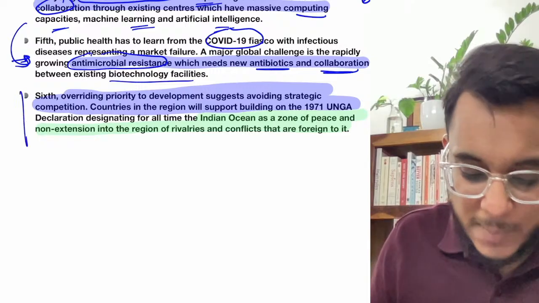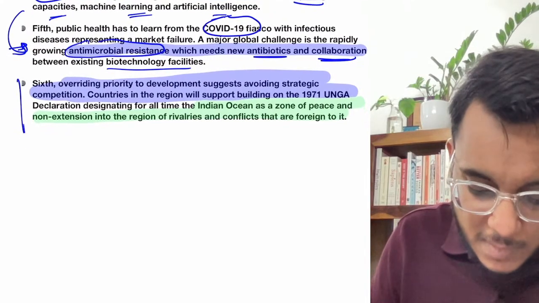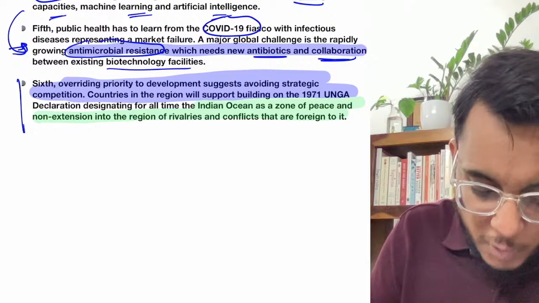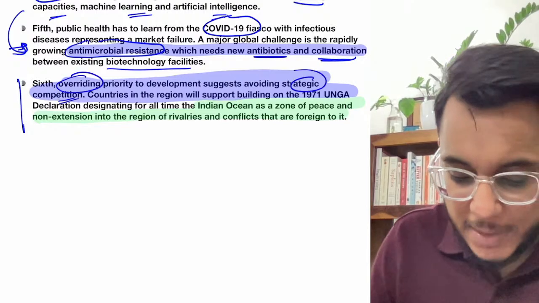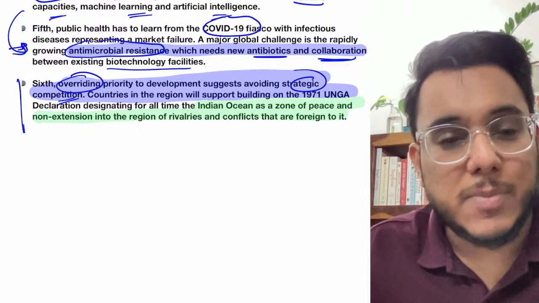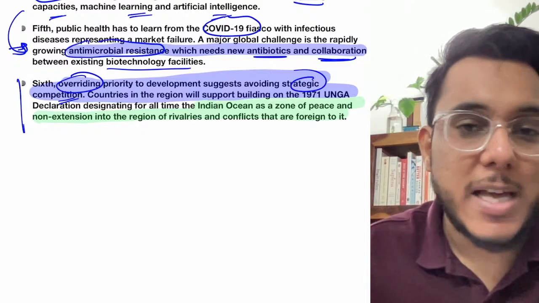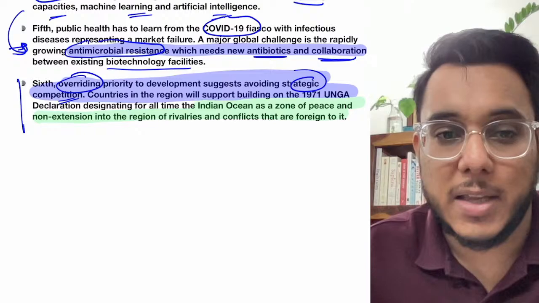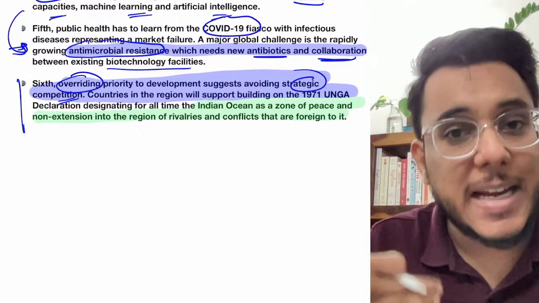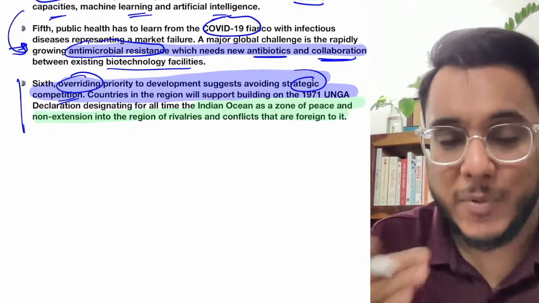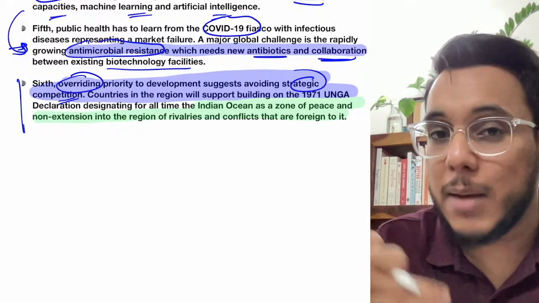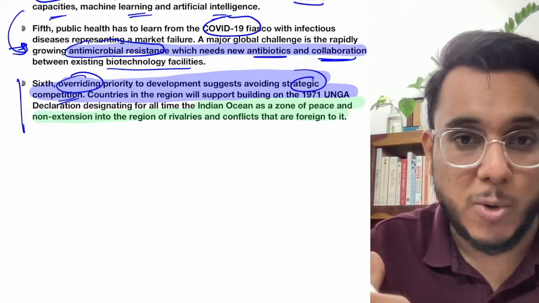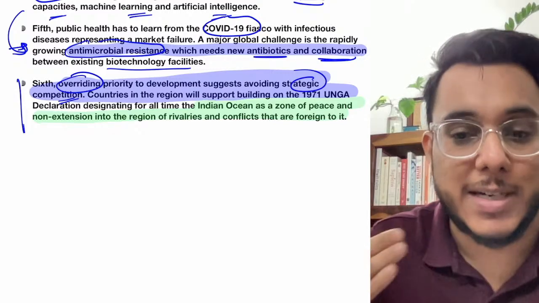The next thing that has been provided is, guys, basically an overriding priority to develop, because there are strategic competitions that are happening. Okay, strategic competitions, particularly when we talk about the Indian Ocean, which has become a zone of conflict where the countries are competing with each other. Now rather than these kinds of competitions, we need to develop cooperation between the countries, particularly in the high seas, Indian Ocean, etc.